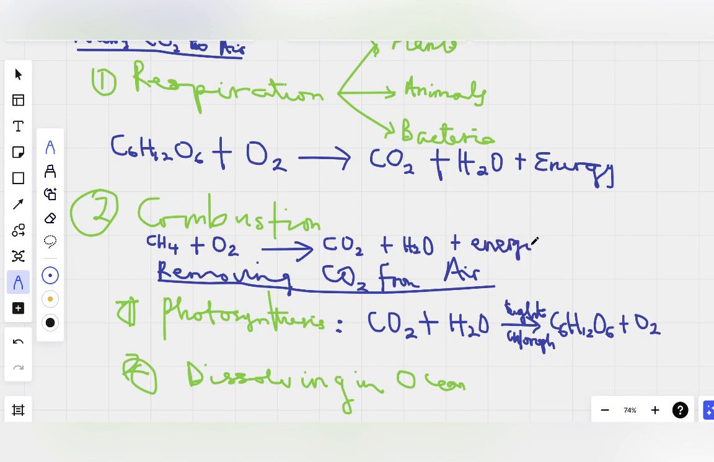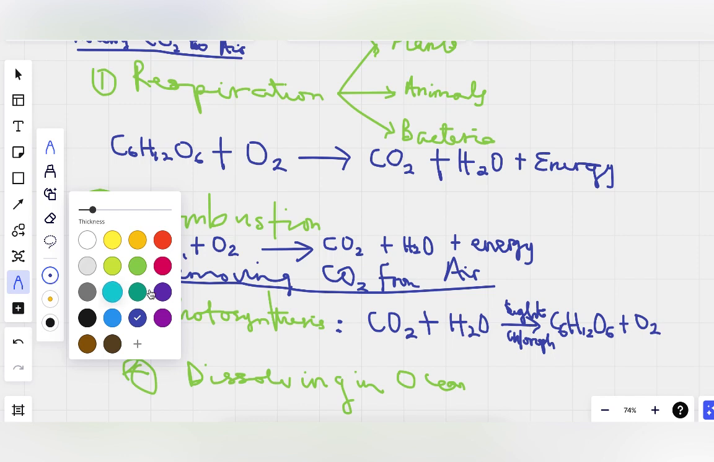So you burn fuel like CH4 gas. They're all gases. I'm not into balancing or anything. I'm just showing you the process.